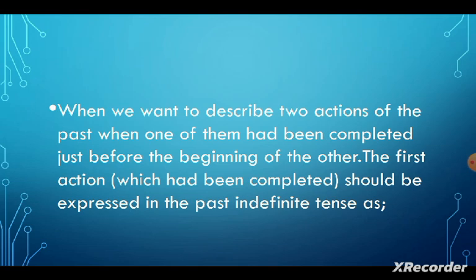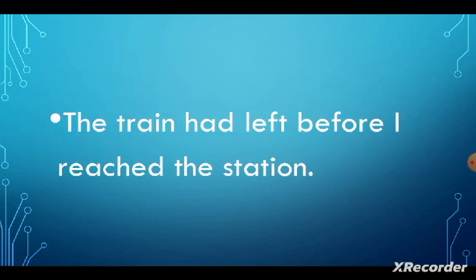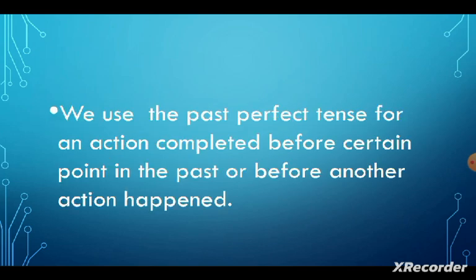When we want to describe two actions of the past, when one of them had been completed just before the beginning of the other, the first action which had been completed should be expressed in past perfect tense. For example, the patient had died before the doctor came. The second example is the train had left before I reached the station. We use the past perfect tense for an action completed before a certain point in the past or before another action happened.